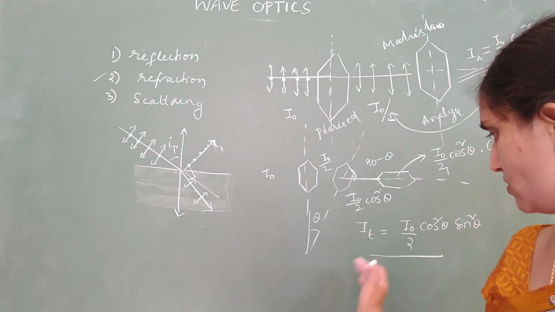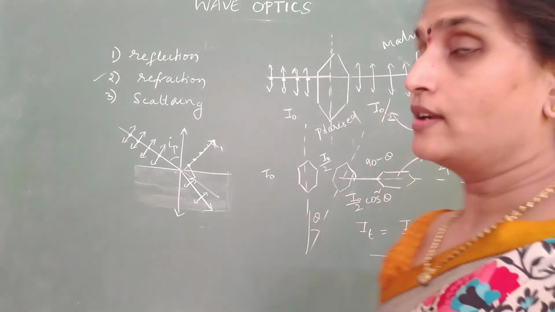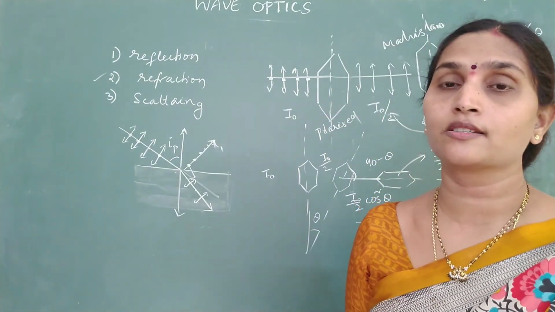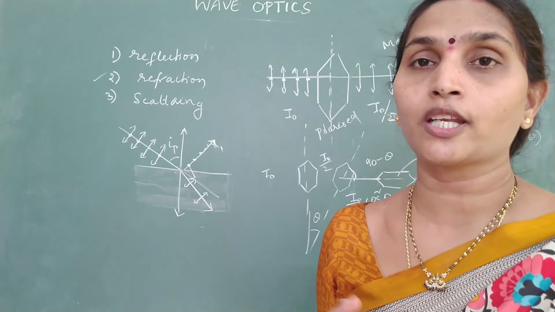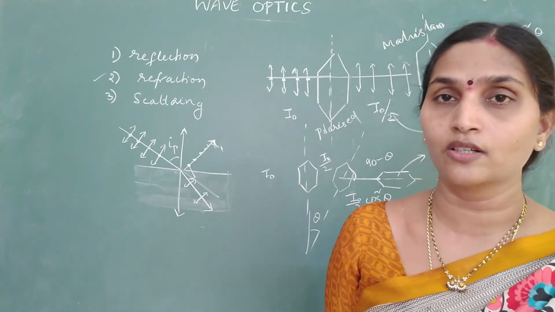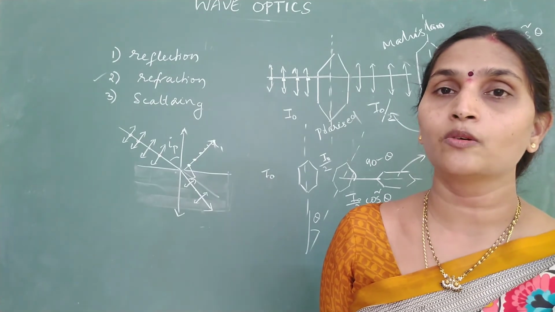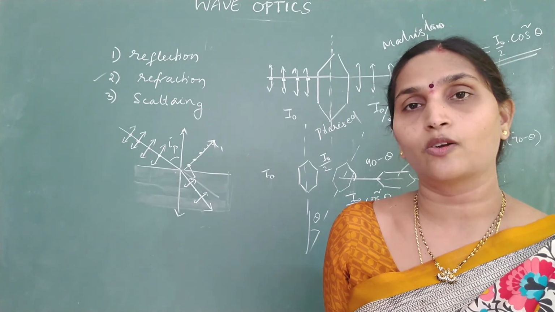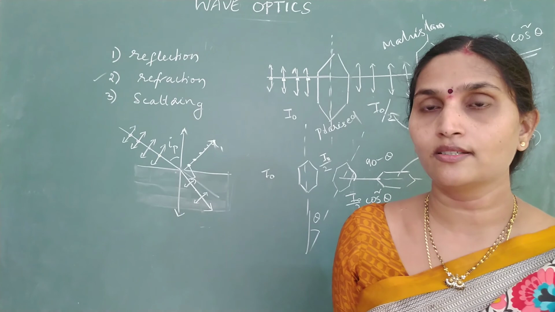So on polarization, mainly you get questions either on Brewster's law or related to Malus's law. And we know what can produce polarization. Only transverse waves can produce polarized light. So polarization proves the transverse nature of electromagnetic waves or the transverse nature of light. So can sound be polarized? No. Sound is a longitudinal wave. Longitudinal waves cannot be polarized. So this is all about polarization of light.